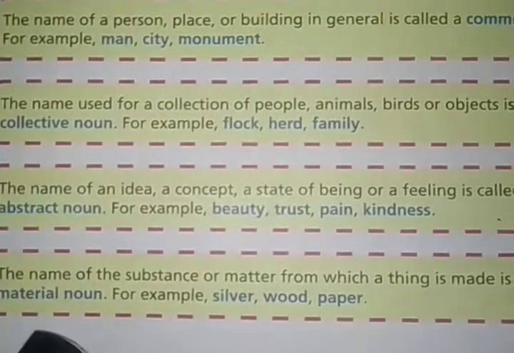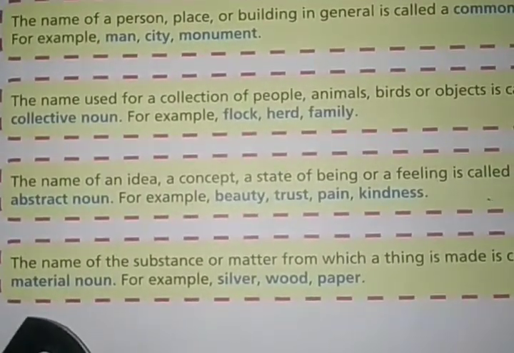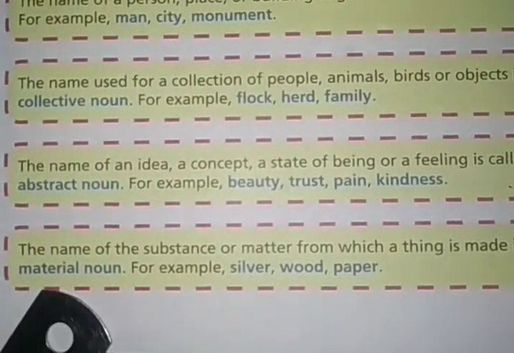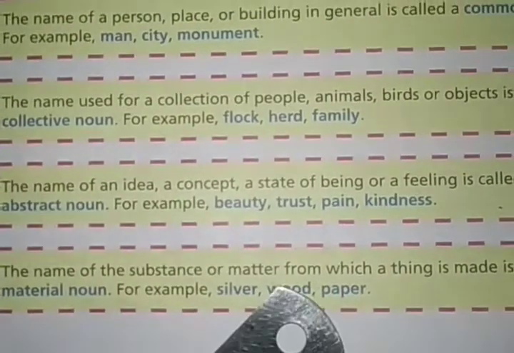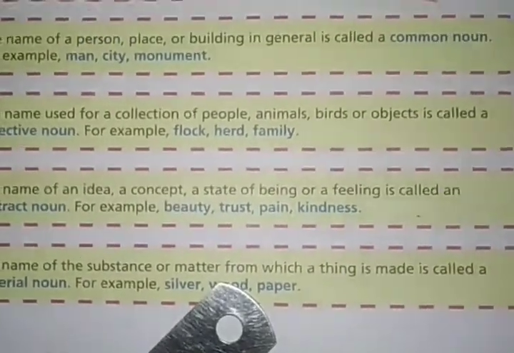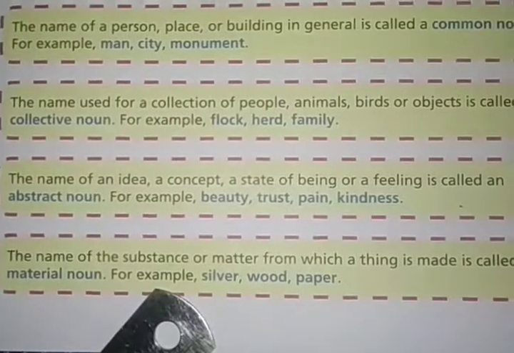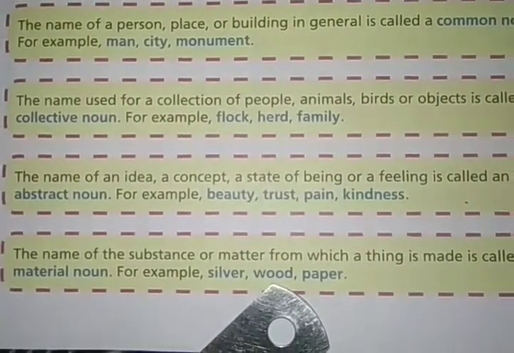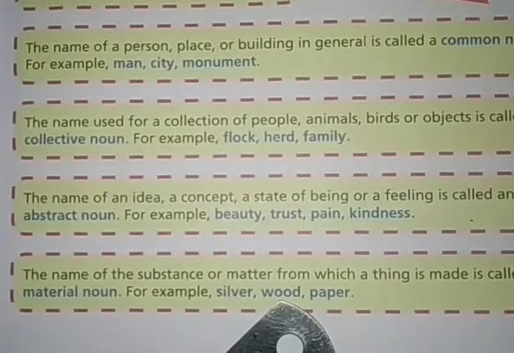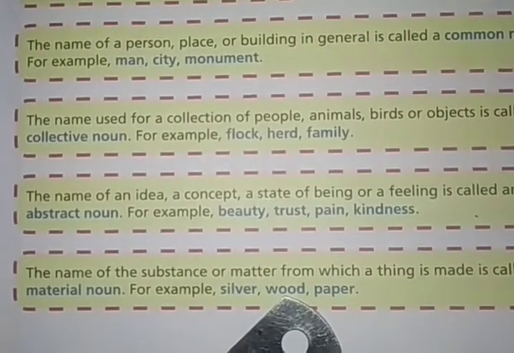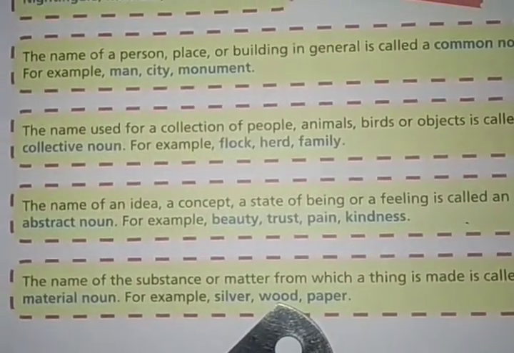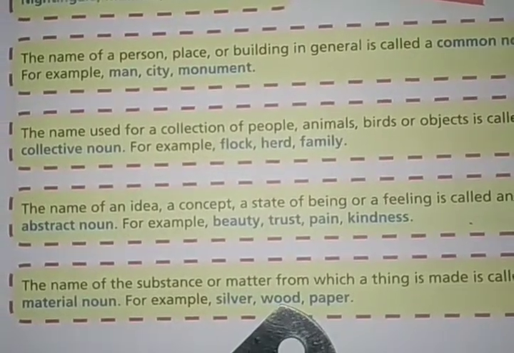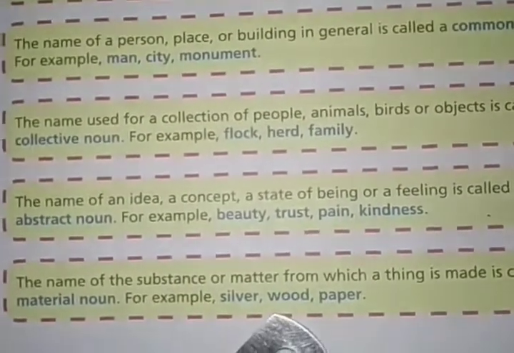Our next classification is material noun. The name of the substance or matter from which a thing is made is called a material noun. For example, silver, wood, paper. So basically material nouns are the names of those materials which are used to make another thing.